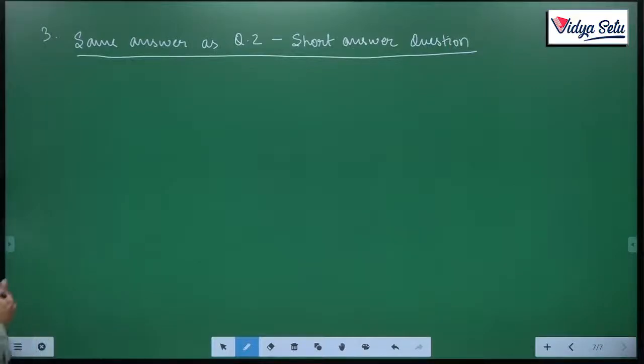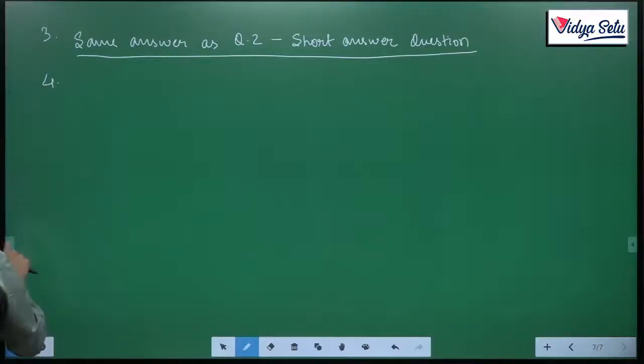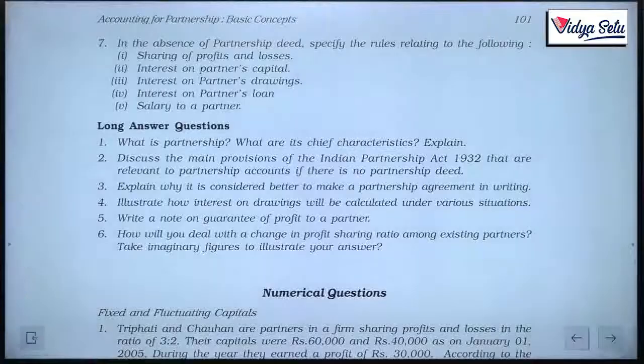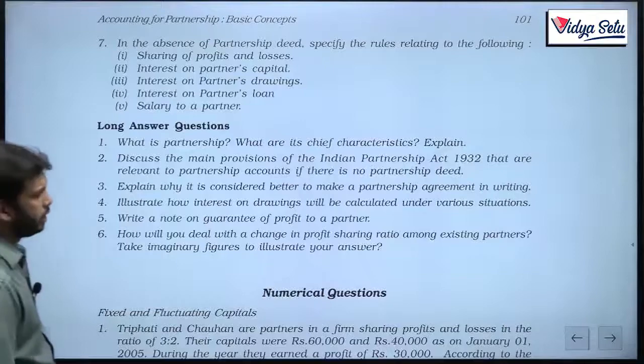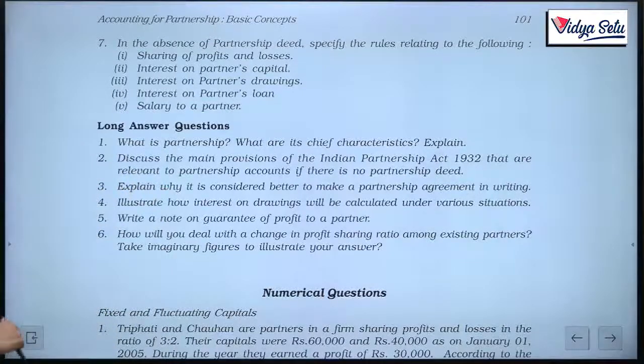Then question 4. Let's look at it. Illustrate how interest on drawings will be calculated under various situations. So for that, we have already made the big account, big statement.